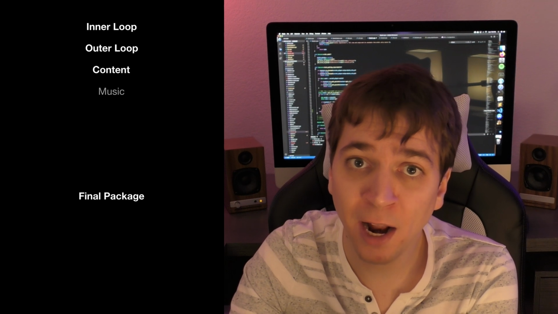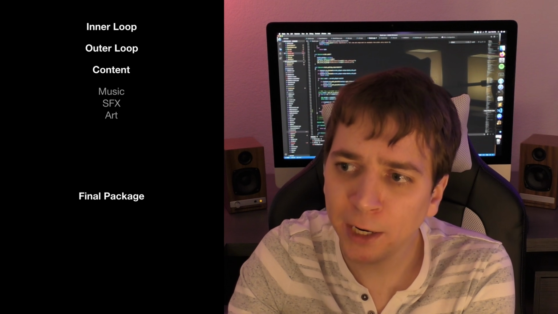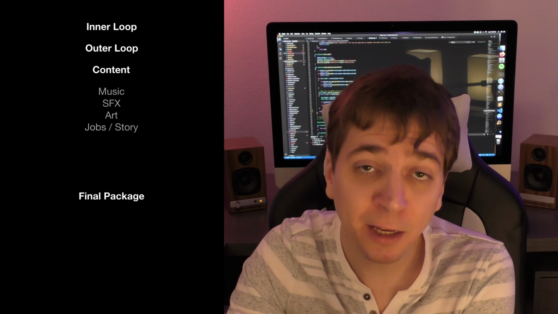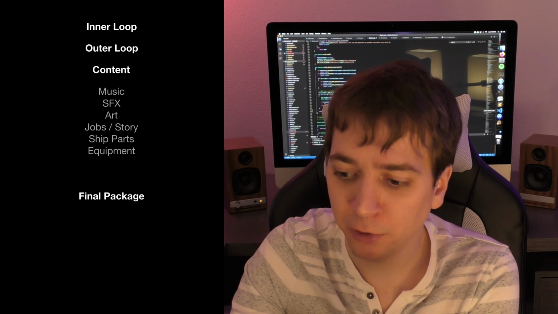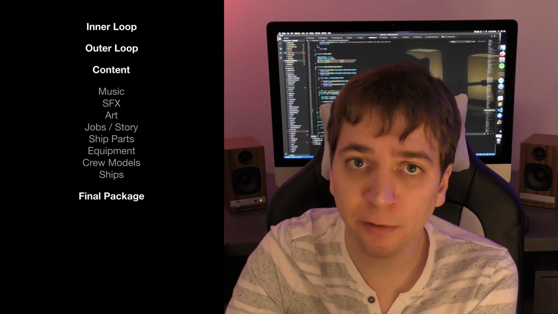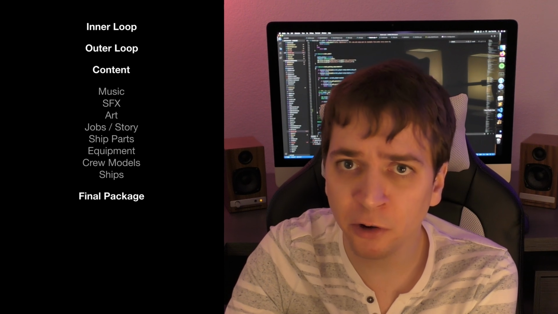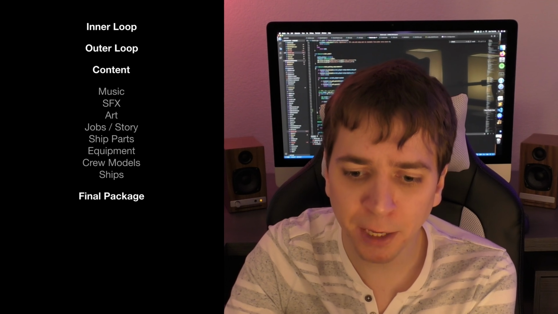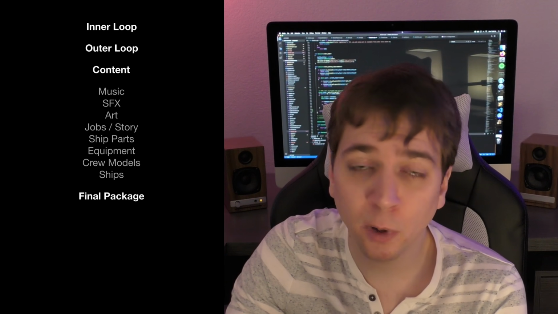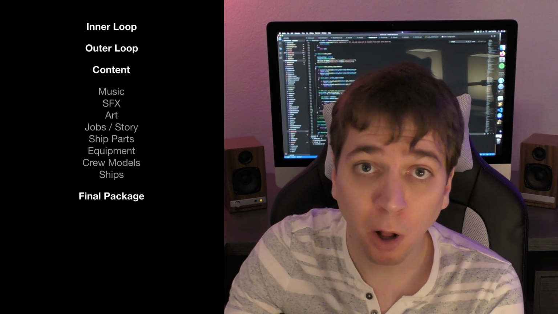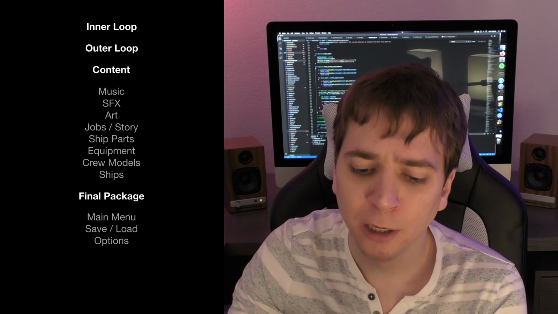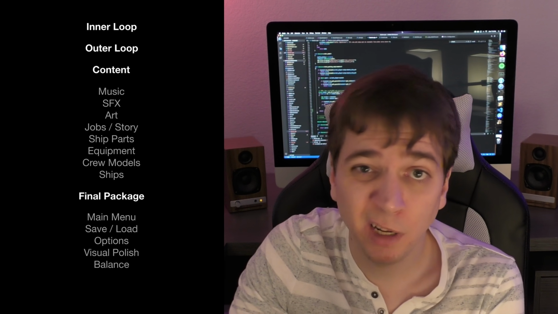That includes the soundtrack, sound effects, art, writing all the jobs, which will tell a few different storylines in the game, and then the in-game items like ship parts, equipment, crew models, ships. I've been focused mainly on the programming side of things up to this point, but that's going to change going forward because I don't want to save all of this content work for the end. In fact, a lot of these things will feed off of each other. But there's still one more category of work to think about: putting together a finished, polished package, and that includes the main menu, save load, options, visual polish, balance, and even marketing.